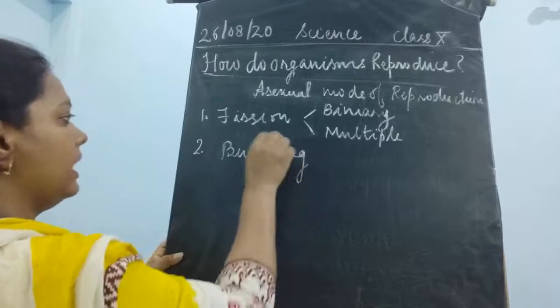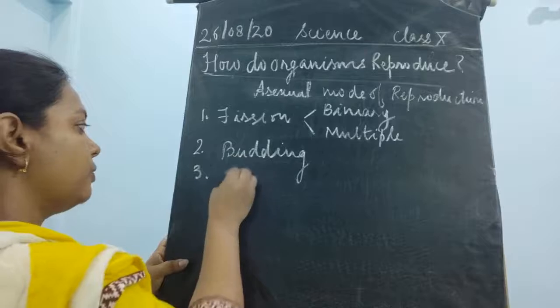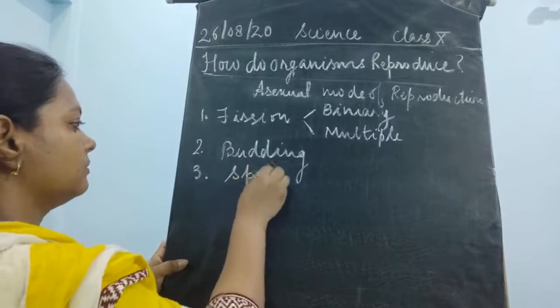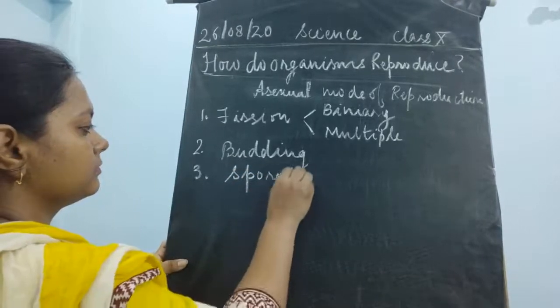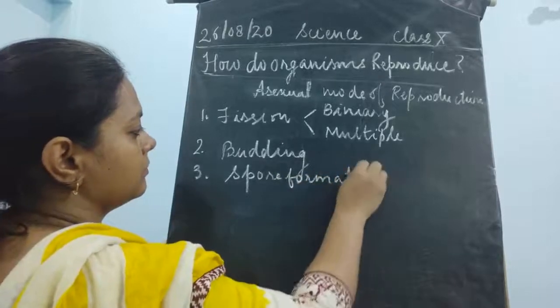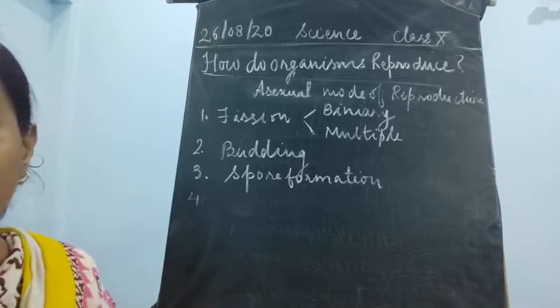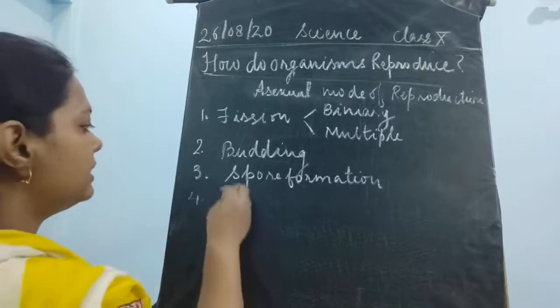The third type of asexual mode of reproduction is spore formation. The fourth type of asexual mode of reproduction is regeneration.